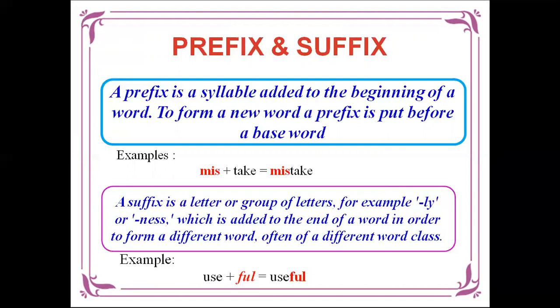A suffix is a letter or group of letters, for example, ly or ness, which is added to the end of a word in order to form a different word, often of a different word class. For example, use plus full equals useful. A suffix is a syllable which is added to the end of a word. It is usually put after a base word to form a new word. So in prefix, we are adding at the beginning of a word, and in suffix, we are adding at the end of a word.